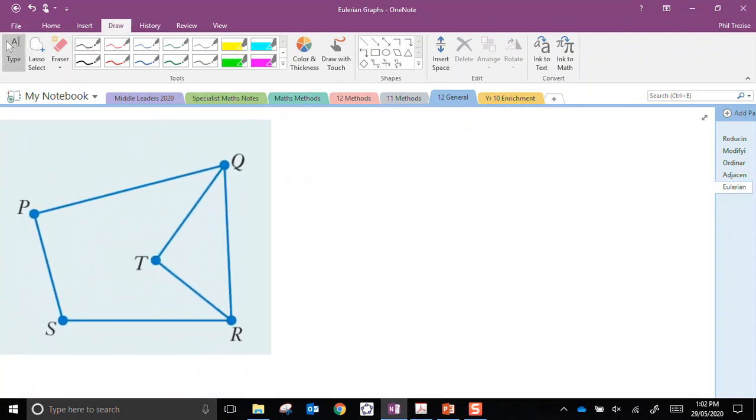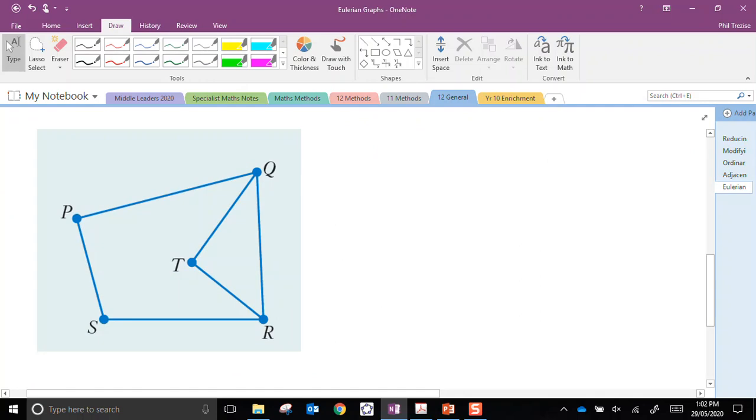Let's consider this graph. Now, Euler wanted to know, can we use a trail or a circuit that includes every single edge?